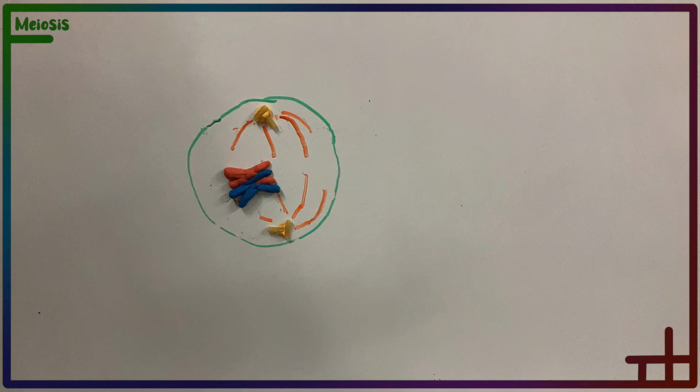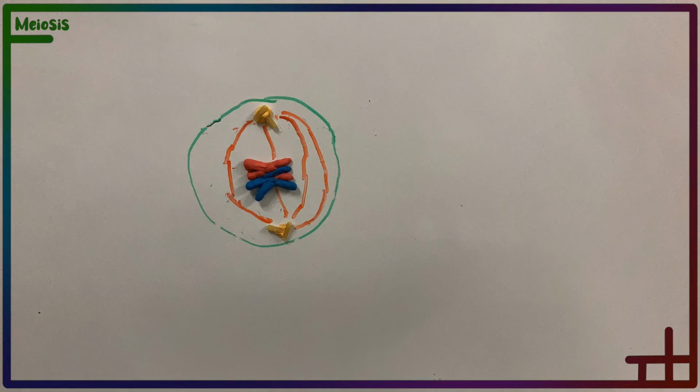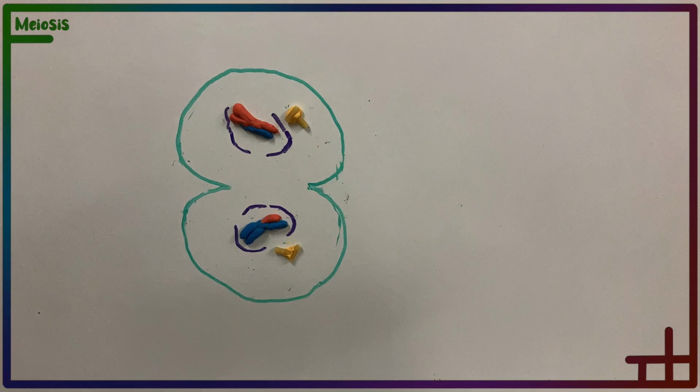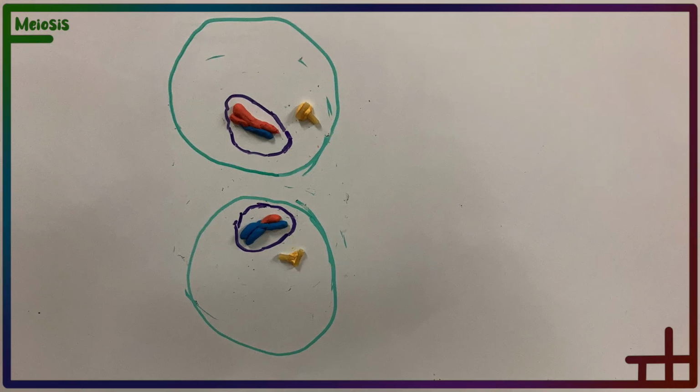The next phase is metaphase 1, in which the spindle fibers push and pull the homologous pairs of chromosomes to the center of the cell. Anaphase 1 comes next, during which the homologous pairs of chromosomes are separated, and the spindle fibers pull the chromosomes to opposite poles. During telophase 1, the nuclear membrane returns for a short time, and cytokinesis occurs, splitting the cytoplasm and forming two unique cells. The next set of phases are unique to meiosis.